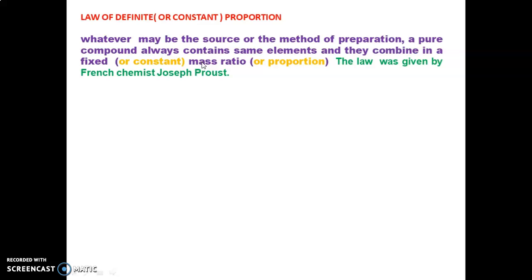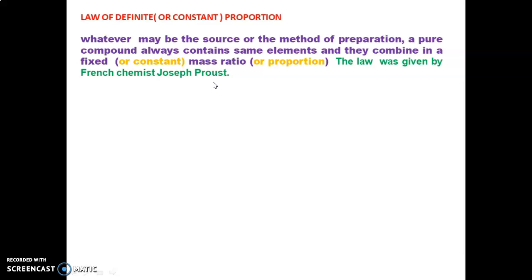That means we can prepare water from different sources, that is, from rainwater, from ponds, from rivers. Also, we can prepare it by many chemical reactions. For example, when an acid reacts with a base, we get salt and water. By this method also we get water. There are so many methods for the preparation of water, and different sources, that is rainwater, pond water, etc.